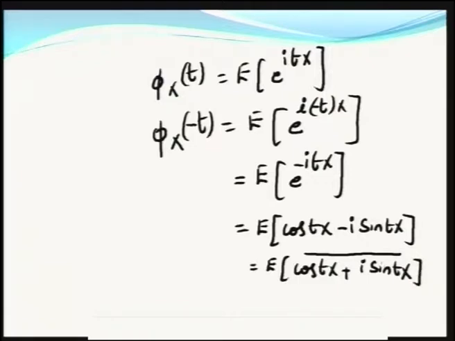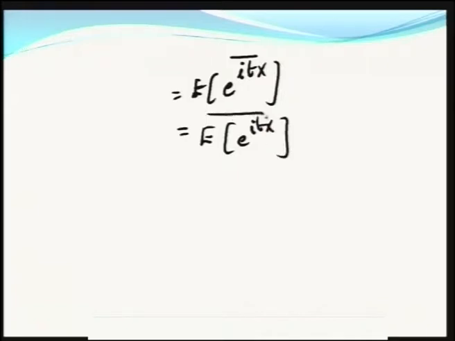So, this is expectation of e power i t X whole conjugate. By the definition, this is equal to phi X of t whole bar, which is your right hand side. We have started with the left hand side and hence we have proved the right hand side. This proof is over.